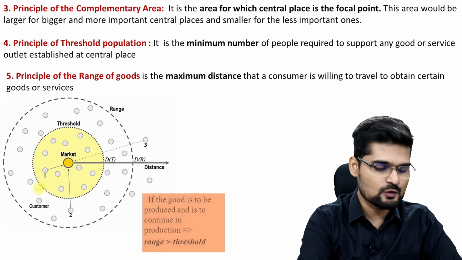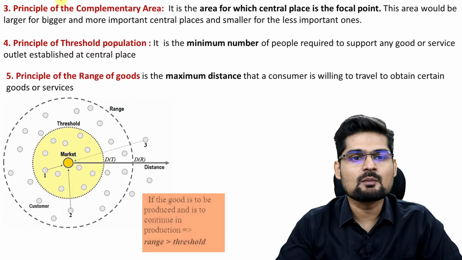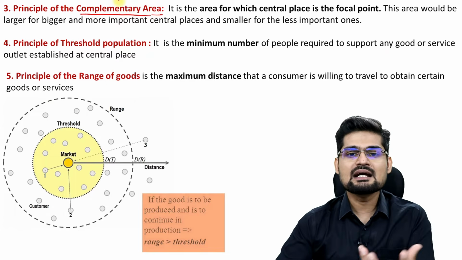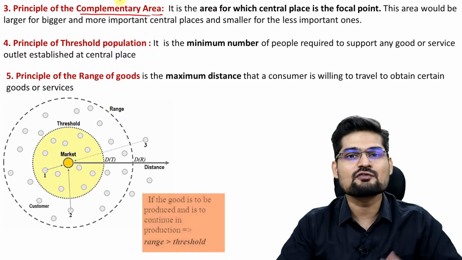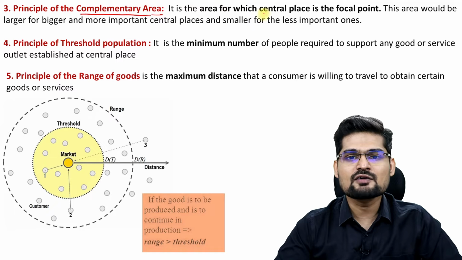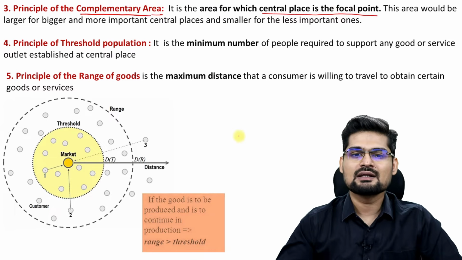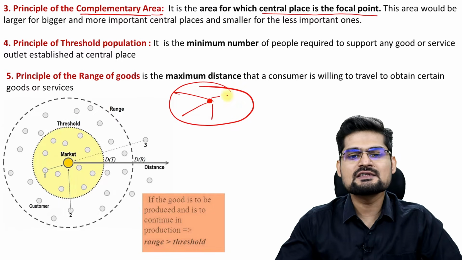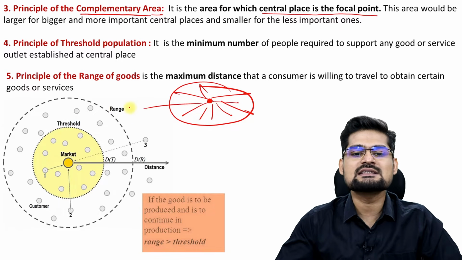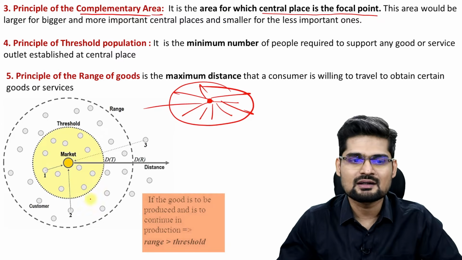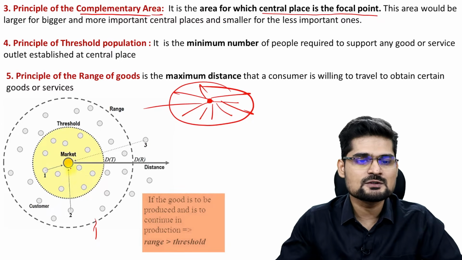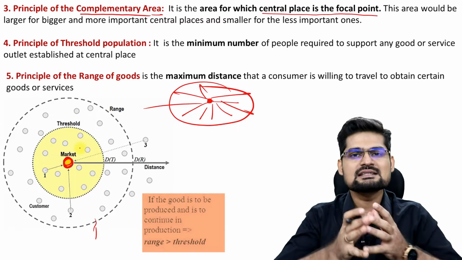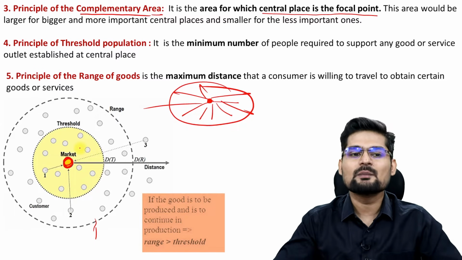Then we have certain more principles like the principle of complementary area. Now the word itself is complementary area, the area that complements that central or focal point, right? So the area for which the central place is the focal point. If this is a central place, what is its complementary area? This area which is served by the services from the central place, that is its complementary area. So if you observe in this diagram also, this is the marketplace, right? And then all along its sides is its complementary area.